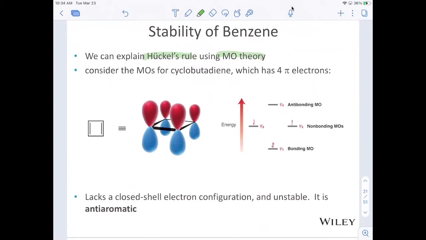If you look at the molecular orbitals for cyclobutadiene, remember we have 4 pi electrons coming in. We have 2 in our bonding molecular orbital, and then we have 1 in each of these non-bonding molecular orbitals. So this lacks a closed shell electron configuration, and it is unstable. It is actually called anti-aromatic.